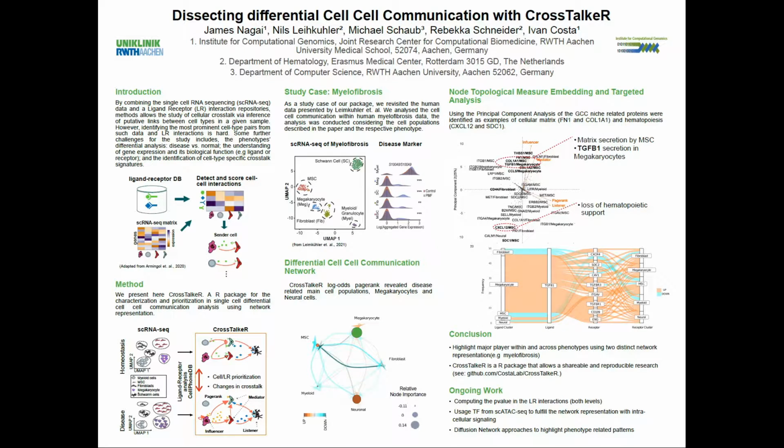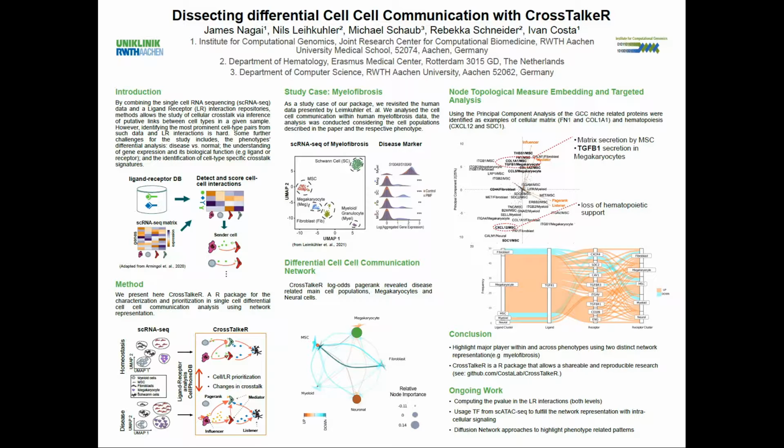Usually, those methods receive as input the ligand receptor database and a single-cell RNA-seq matrix, and by looking at the gene expression profile of each ligand and its cognate receptor, the methods are able to return a list of the statistically significant interactions.